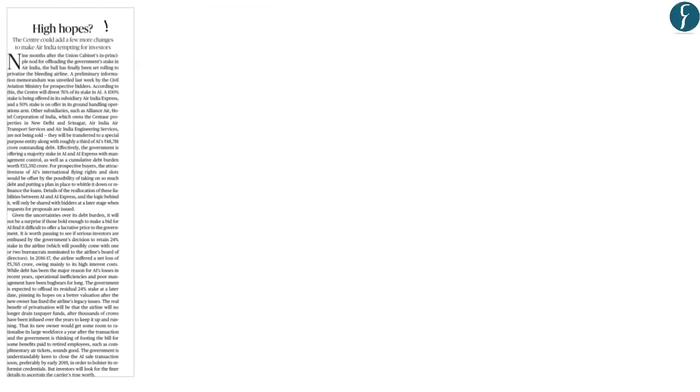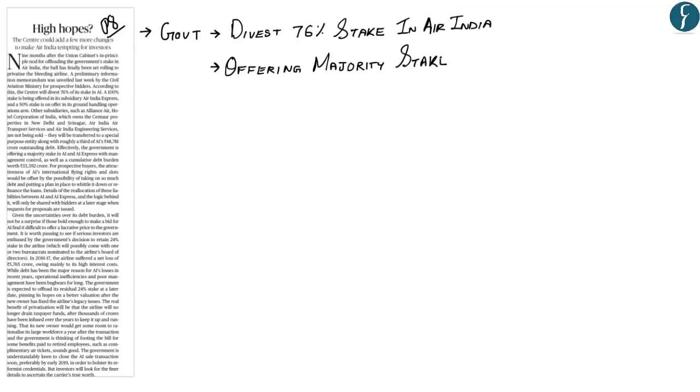Now we have taken this article from the editorial page on page 8. Now what this article talks about is that the central government has planned to divest 76% of its stake in Air India. Now the government is offering a majority stake in Air India and Air India Express with management control. Now, to understand this, you should know a difference between disinvestment and privatization.